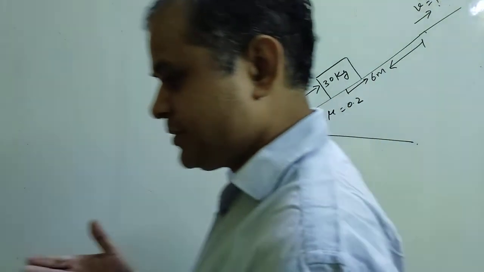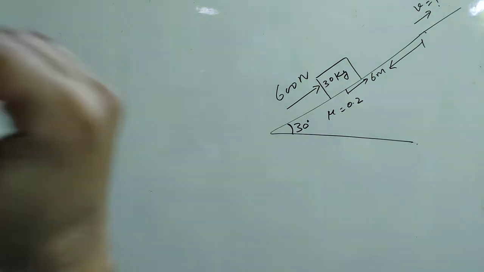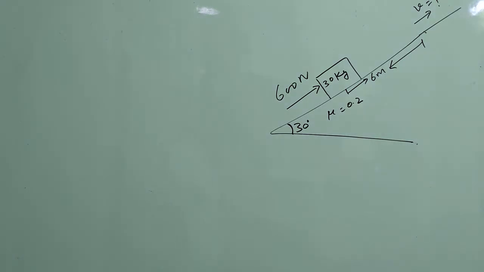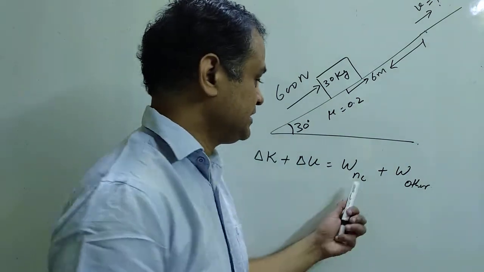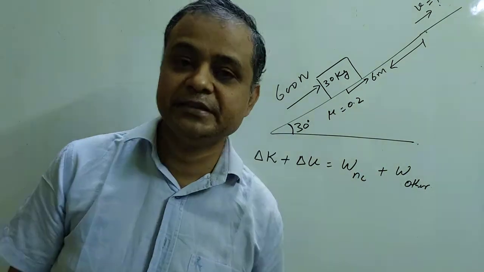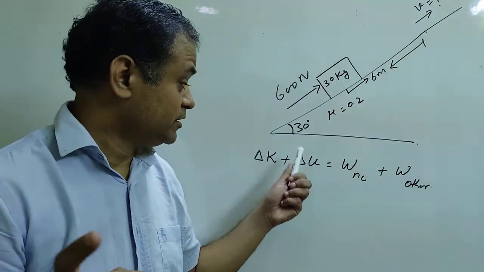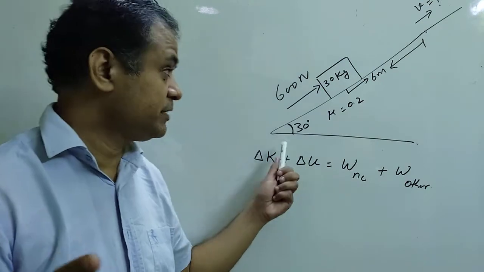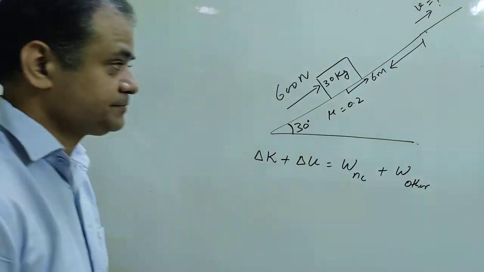It is the same as the previous question, but the only difference is that in the first question the block is placed on the horizontal, and now it is placed on the inclined plane. So the same concept will be applied: delta K, change in kinetic energy, plus change in potential energy, equals work done by the non-conservative force plus work done by the other force. The only difference with the previous question is that in the first question the change in potential energy was 0, but here there is a change in potential energy. Now children, solve one by one.